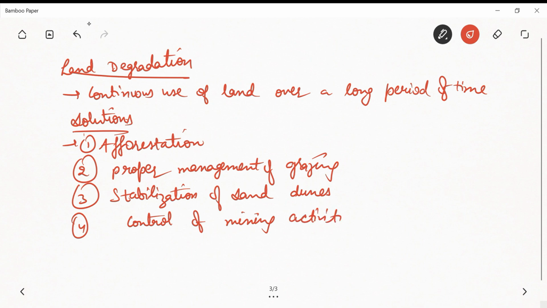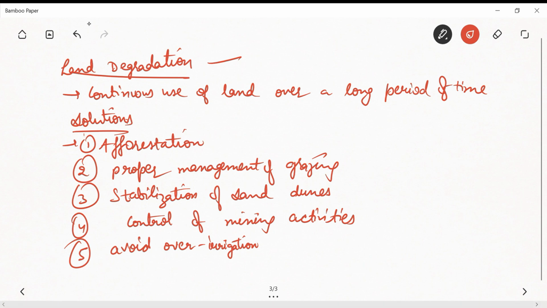So a question can be asked from this part as well, like what is land degradation and what are the ways to solve land degradation, right? So you have to write down first of all the definition of land degradation, then you have to write down the solutions of it. Now the next solution can be that avoid over irrigation, and avoid overuse of fertilizers and pesticides because it affects the pH level of soil and also affects the underground water, right?